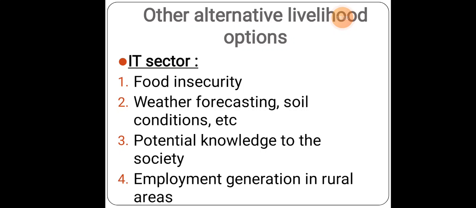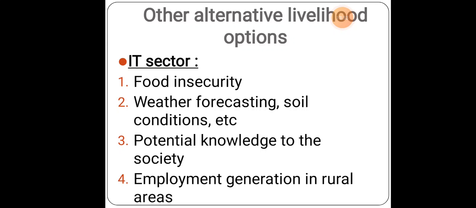So the other alternative livelihood options, other than these allied activities like animal husbandry, poultry, horticulture, and fisheries, are in the IT sector, in the sense of the companies, the corporate world.